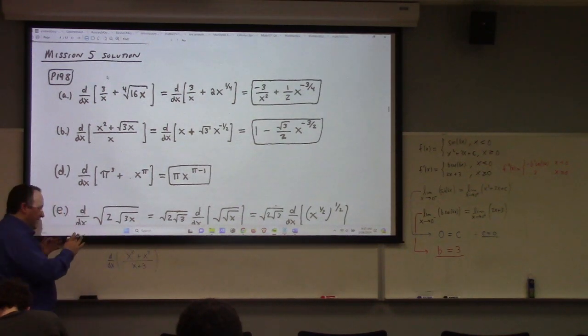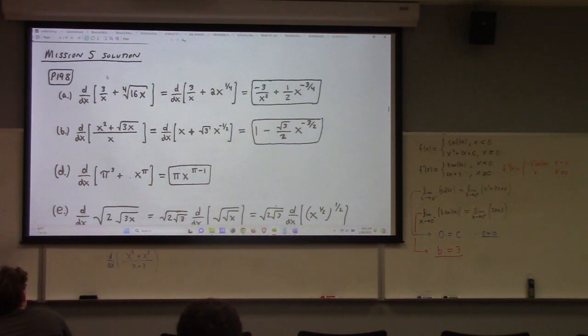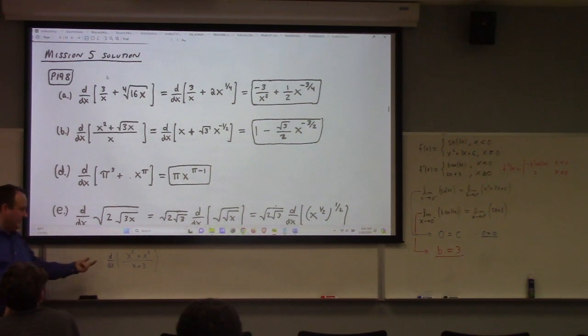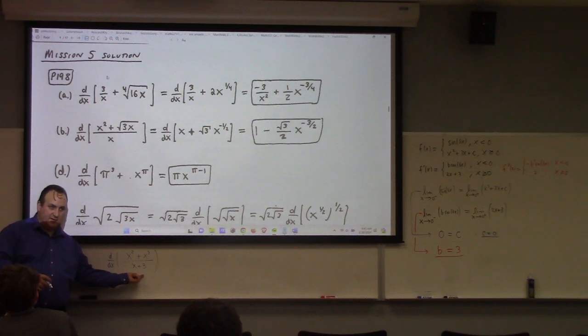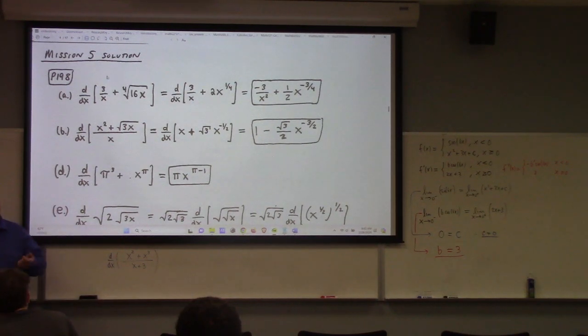See, there I can't do the kind of thing I'm doing in part B. There's no way to nicely break this up. Well, you can break it up into fractions, but the two fractions would be x squared over x plus 3 and x cubed over x plus 3, and neither of those is really easier than what we're already facing. So we might as well just do the quotient rule for this one.